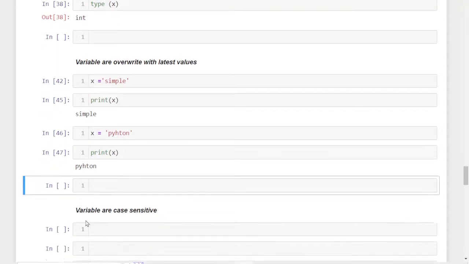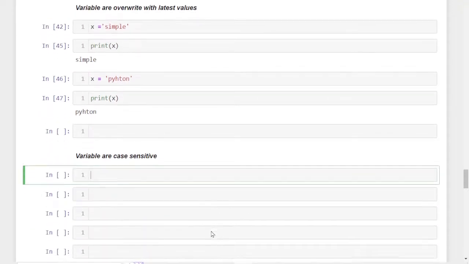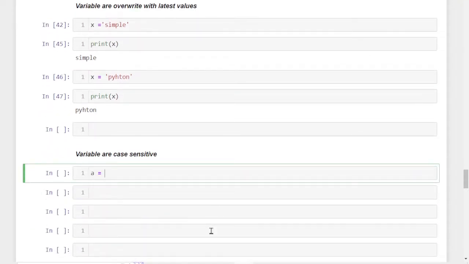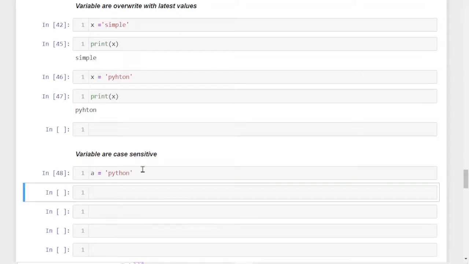Now the second point is that variables are case sensitive. For example, I have a variable a. I can put Python in that and run this code. Now I create another variable with the uppercase letter A, and I give it simple.